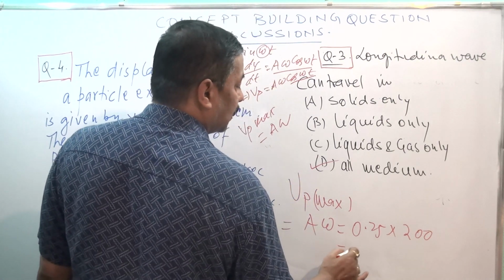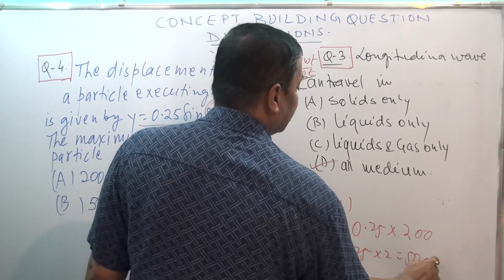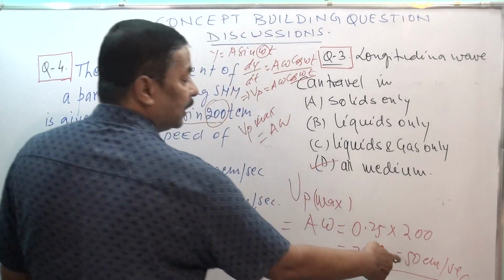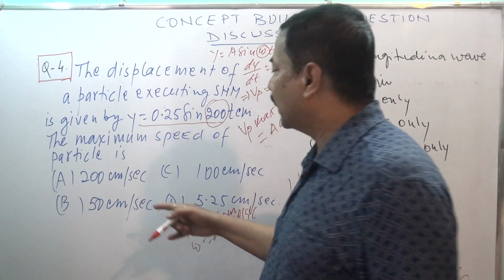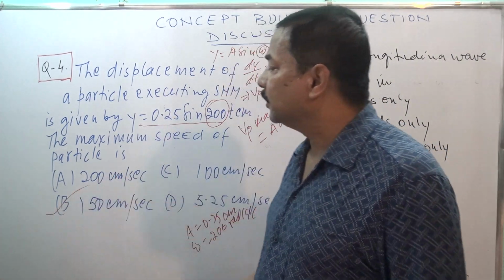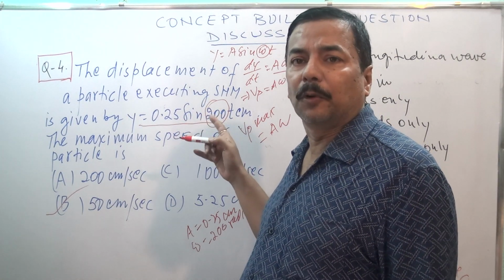So it is 0.25 into 200, that is 50 centimeter per second. So what is the right choice? The right choice is 50. This should be the answer directly based on what I have discussed in the theory portion.